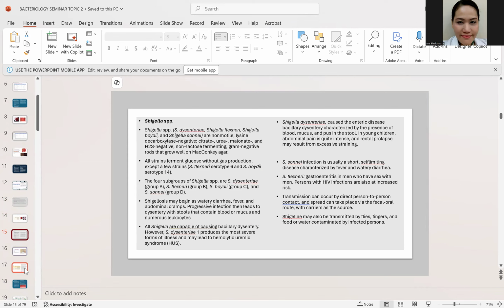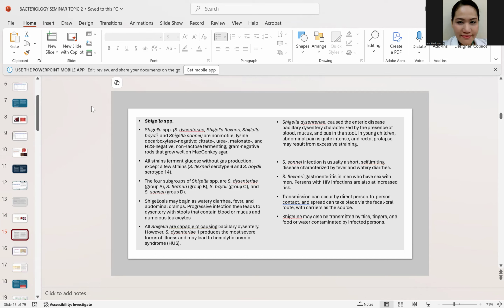Now let's go to Shigella. For the Shigella class, what are the characteristics of Shigella? We have many different species of Shigella, but the commonly isolated ones are the following, especially Shigella dysenteriae, which is known to cause dysentery. So what do you call it when you have a Shigella infection? It is called shigellosis. But if ever you get the dysentery, it is known as dysentery.